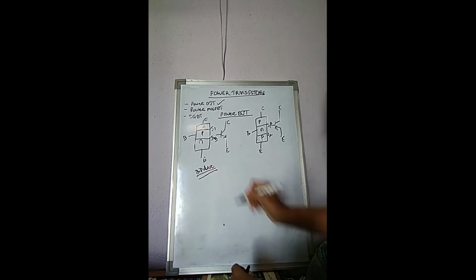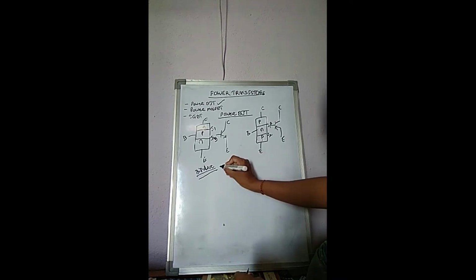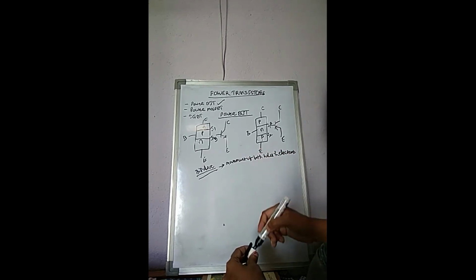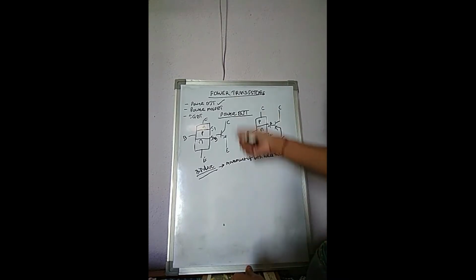The term bipolar denotes that the current flow in the device is due to the movement of both holes and electrons.